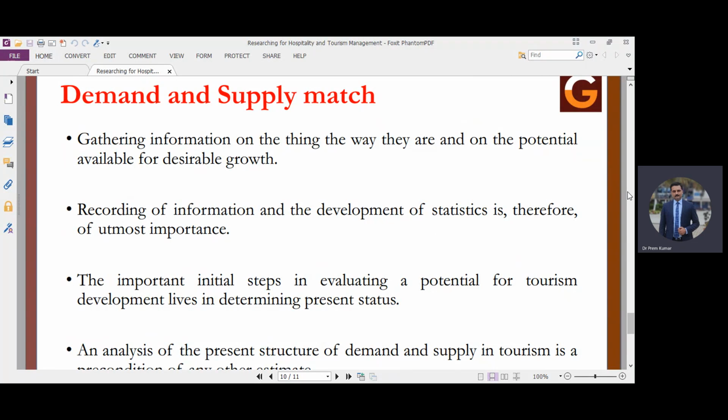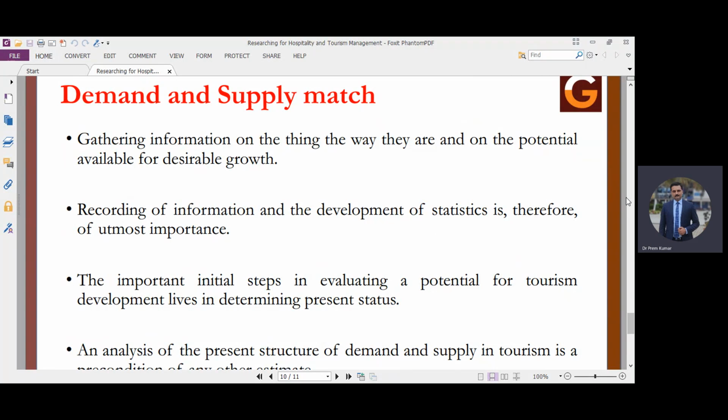The important initial step in evaluating the potential for tourism development lies in determining the present status. What is the current status of a particular destination is of utmost importance, and also what may be in the future, as the number of visitors or tourists may increase in future. So how we are going to meet the demand in future, we also need to discuss, based upon the present resources available at a destination. The current scenario assessment is very necessary to forecast and to be able to cater to the tourists or visitors in the future.